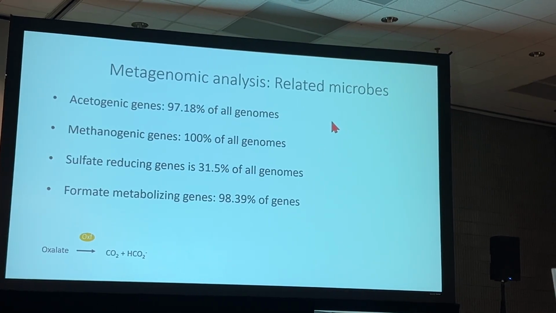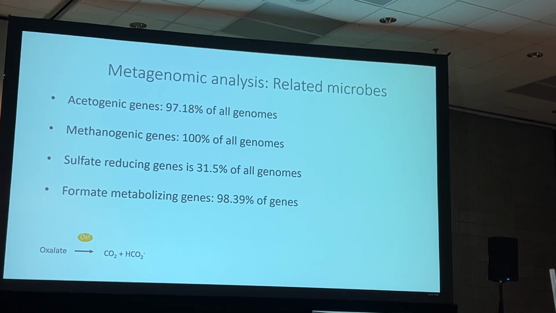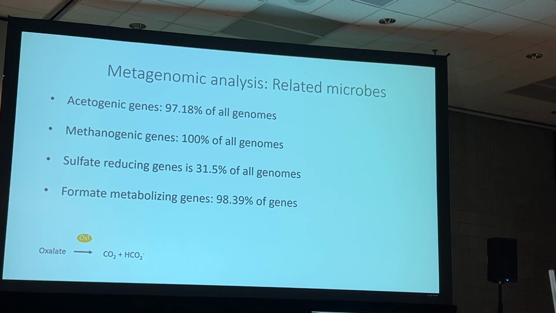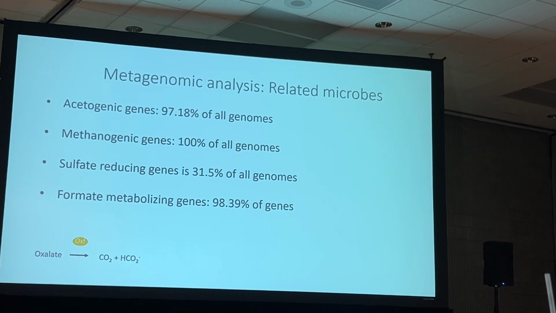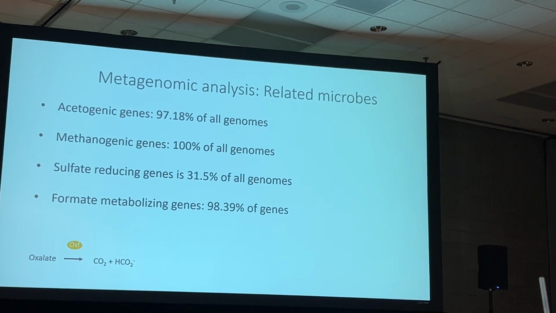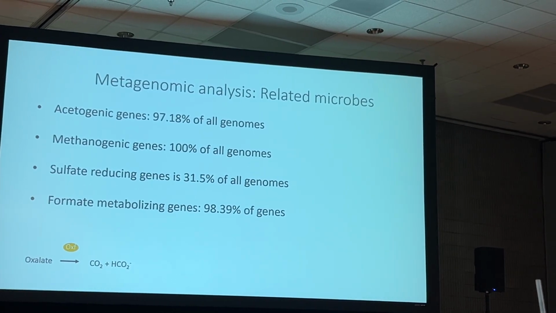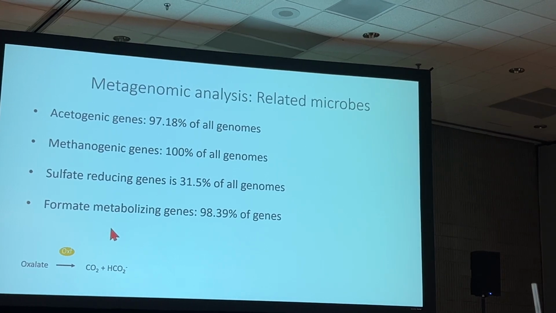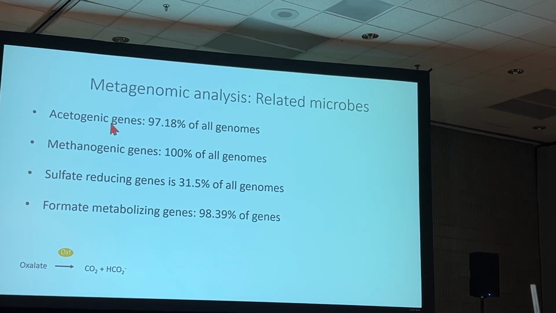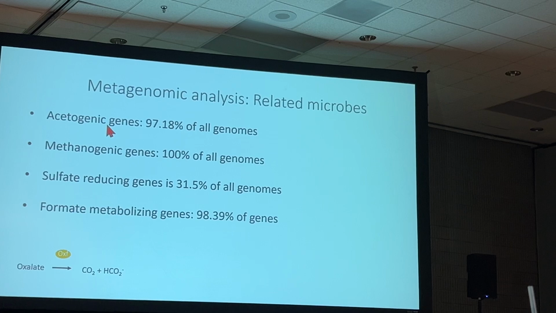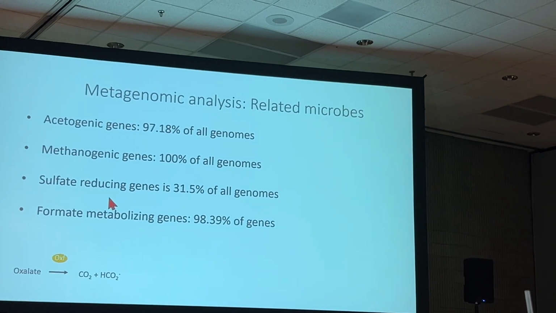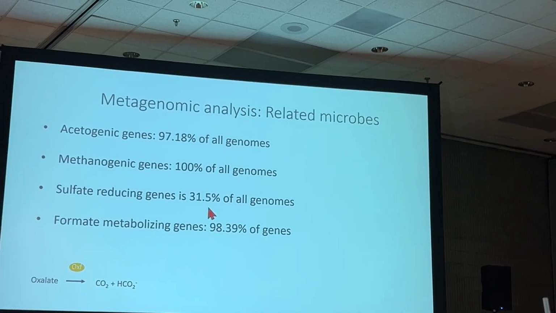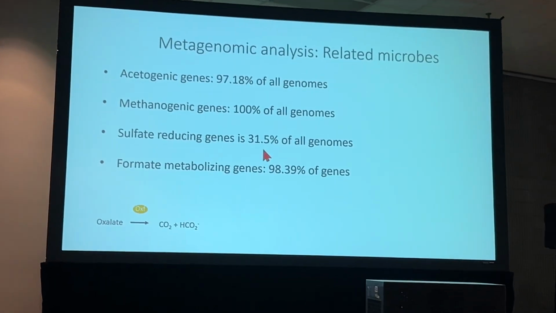Our next question was, when you degrade oxalate, you get formate and carbon dioxide, right? What happens to those byproducts? When we looked at the metagenomic analysis of the microbes important for the formate metabolizing genes, methanogenic and acidogenic, we found that they are almost universal. And the sulfate-reducing genes were found in 31.5% of all genomes.